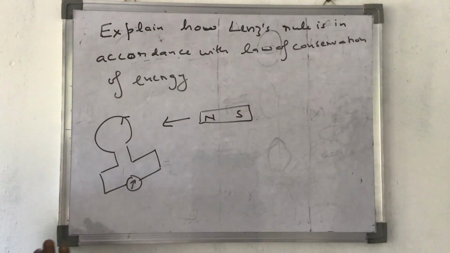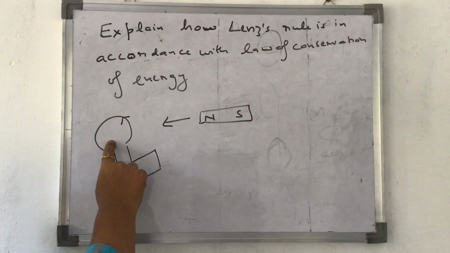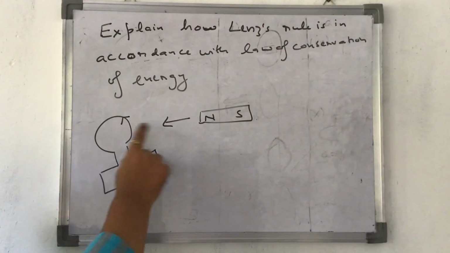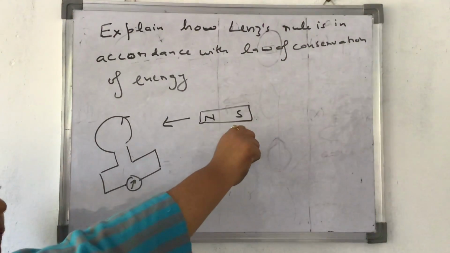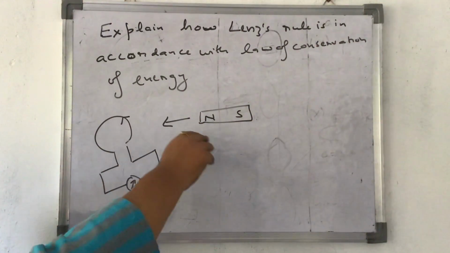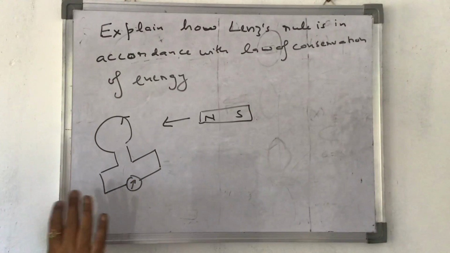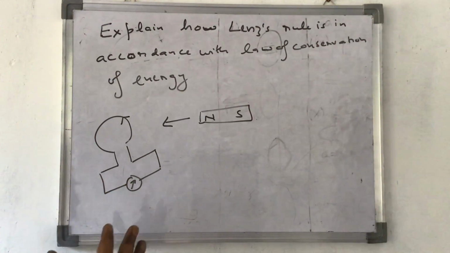According to Lenz's rule, the induced EMF produced is in the opposite direction. This current is in the opposite direction. The north pole is brought towards it, and this is also acting like a north pole. So we have to do mechanical work in order to bring this magnet towards it. This is in terms of Lenz's rule.